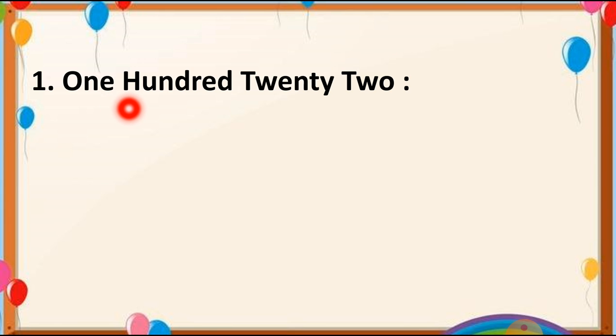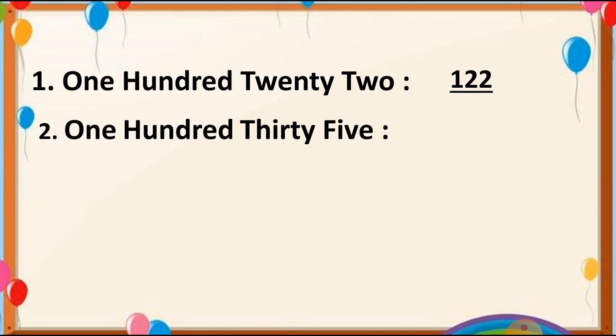For the 100, we can write 1 at the hundreds place and 22 after the 1. So how do we write this? This way we have to write down 122, because there is 1 at the hundreds place. So we can write this 1 here and 22 here. This way we have to fill the blanks. The number 2 is 135. So at the hundreds place 1 will come and 35. It means 35. So we can write in the answer 135.